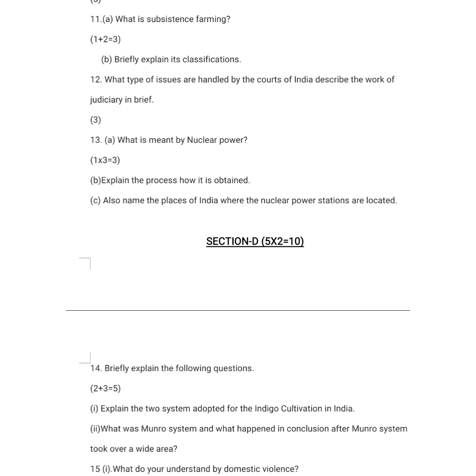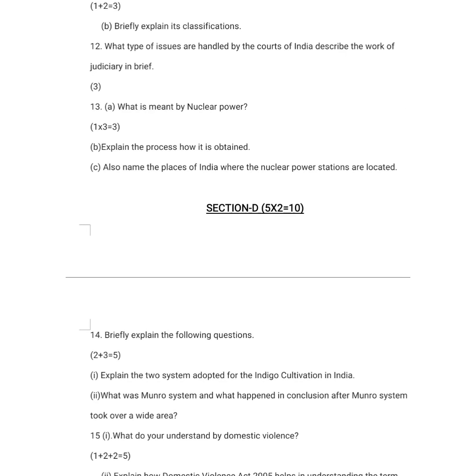Next question, section number D, and there were 2 questions of 5 marks each. Alright, so question number 14 of 5 marks, and you have to explain the following questions. So you have to tell me about the 2 systems adopted for the indigo cultivation in India. So you have to tell me about the Nij and Ryoti system, and you have to explain both of these systems, which carry 1 mark each.